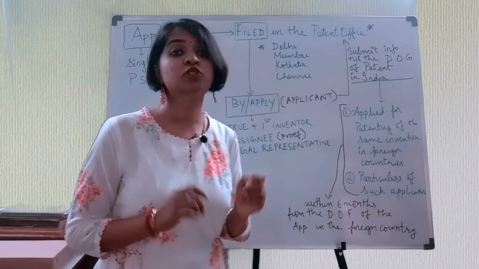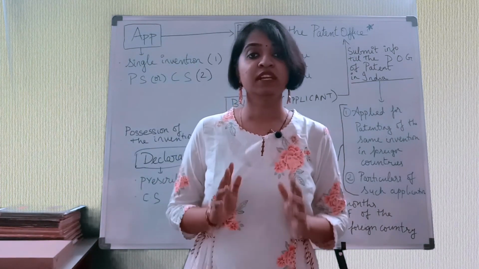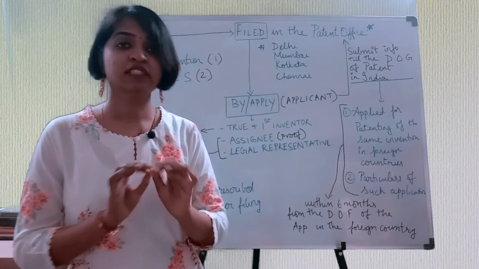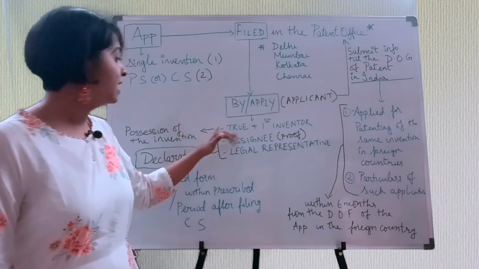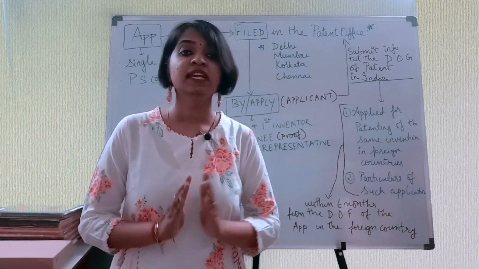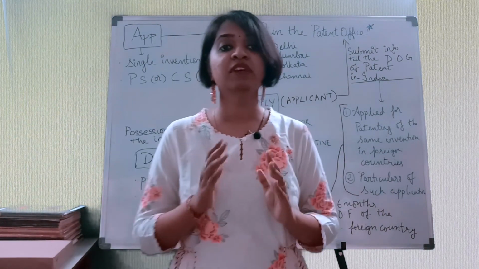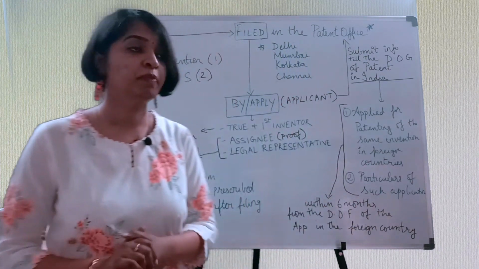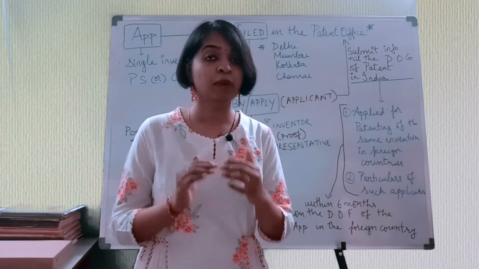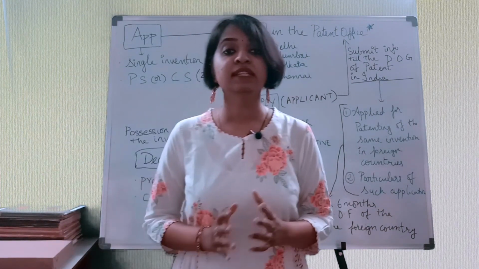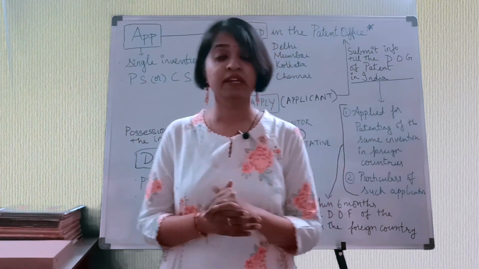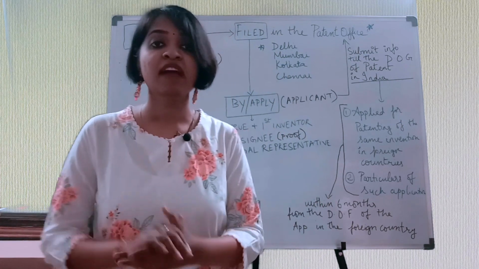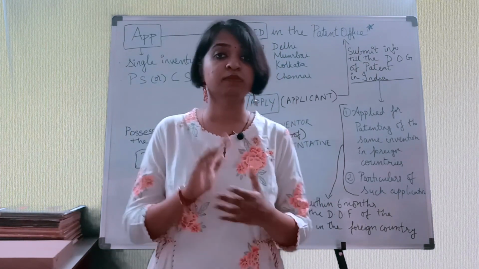So who is the true and first inventor? So true and first inventor is the person who invented that particular invention. So he invented it, that's why true and first inventor. The next person is assignee. Assignee is somebody to whom the true and first inventor has assigned or in behalf of whom he is going to apply for patent. So suppose I am inventing a particular product and I am very busy that I don't have time to go and apply for patent in the patent office. Then I am asking my friend to go and apply. So then I have assigned my friend to apply for patent. That's where assignee comes up.